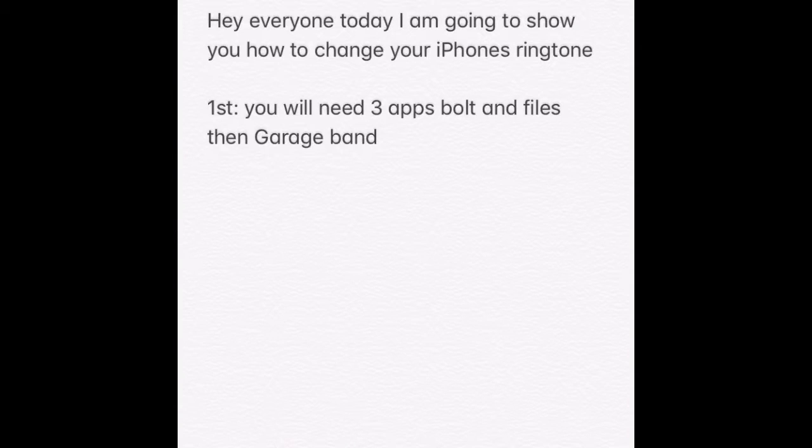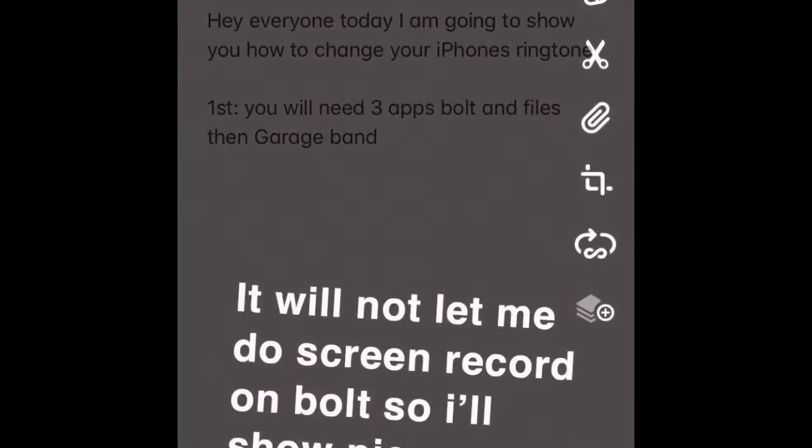Okay, so next you're gonna need to do all the following, every single bit of it. Okay, so it would not let me do screen record, so I'm just gonna show y'all pictures.